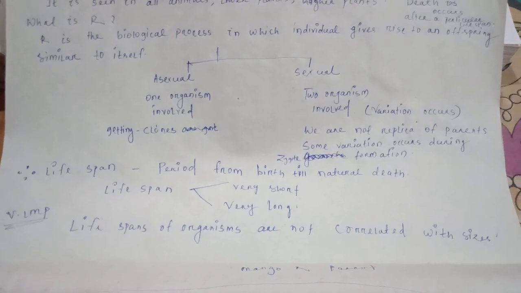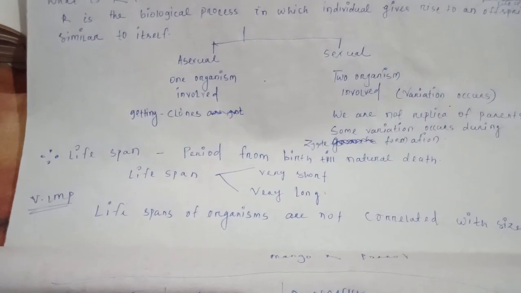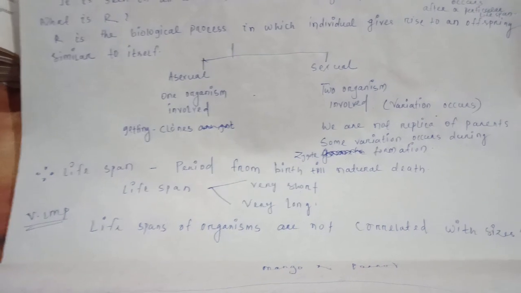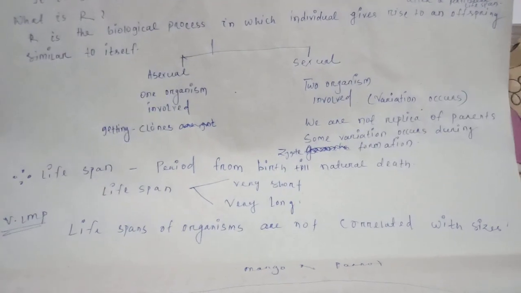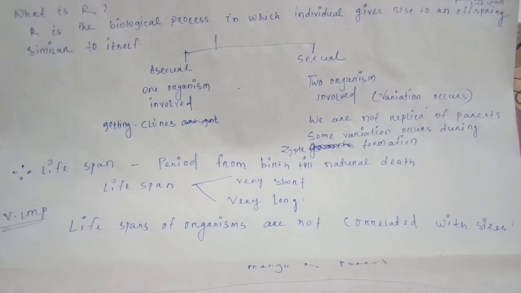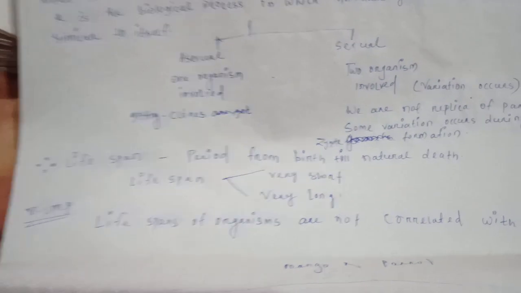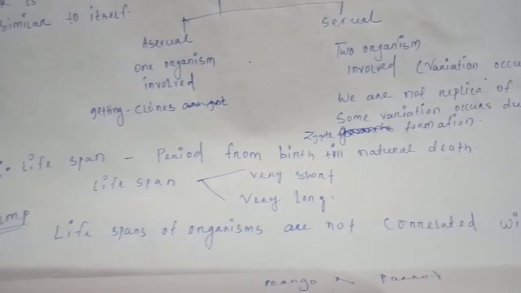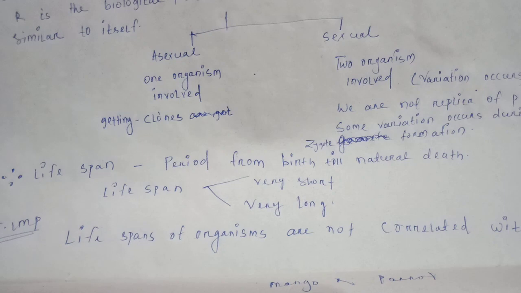Next important point, that is life span. Then what is life span? Every organism has a definite life span. That is, the lifespan means the period from birth till natural death.